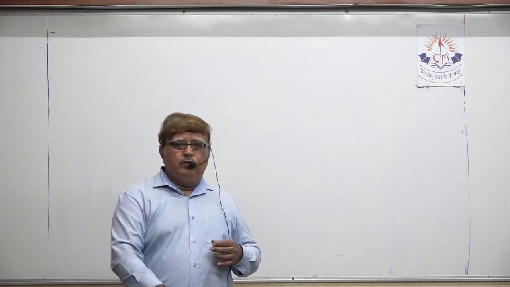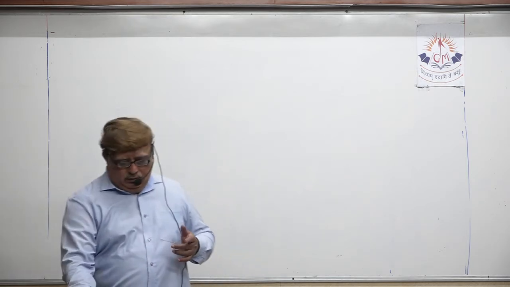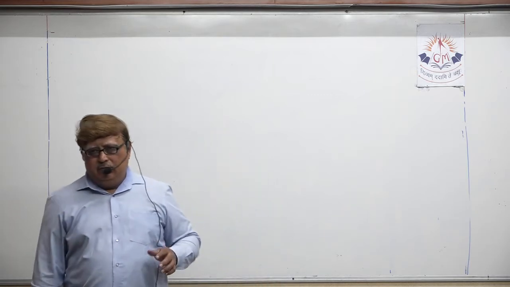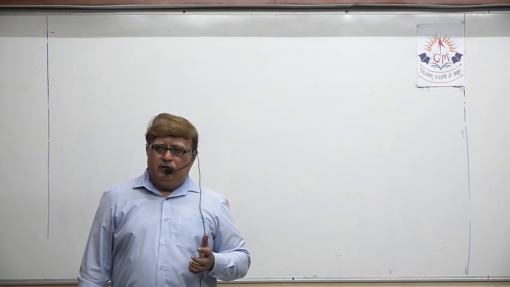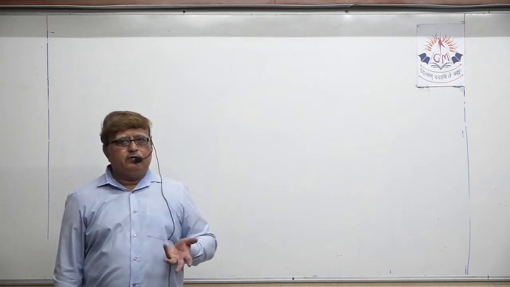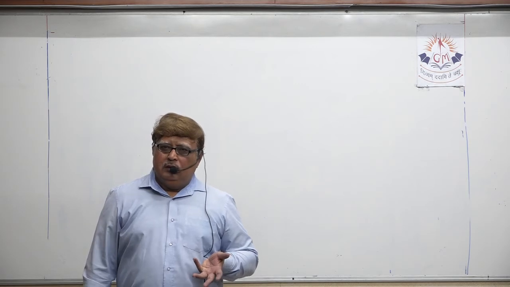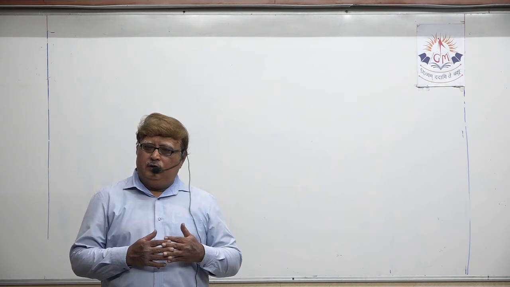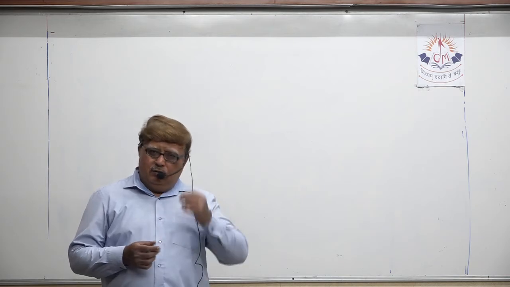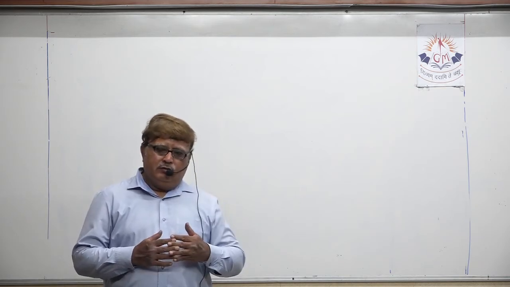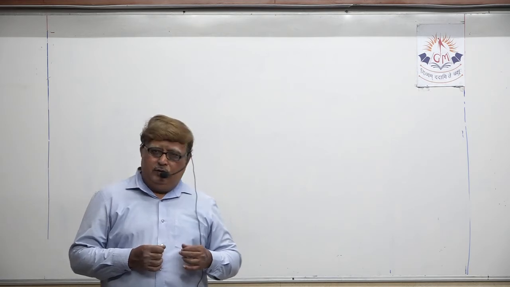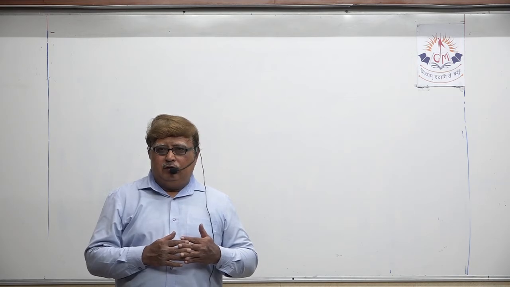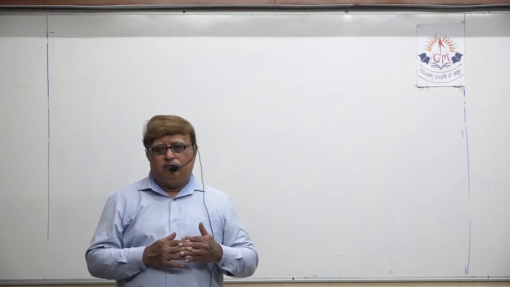We discussed the first chemical property already, the study of acid and base in the laboratory, and the color change by different types of indicators. Then in lecture number 3, I explained the reaction of acid and base with metals.